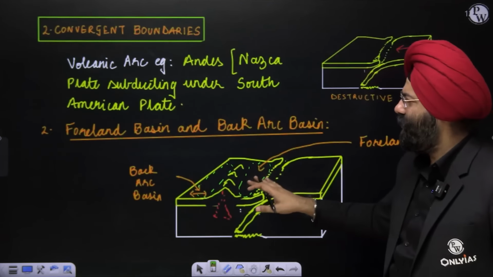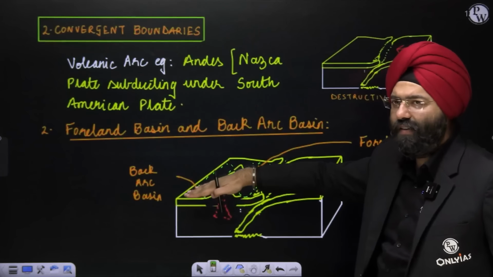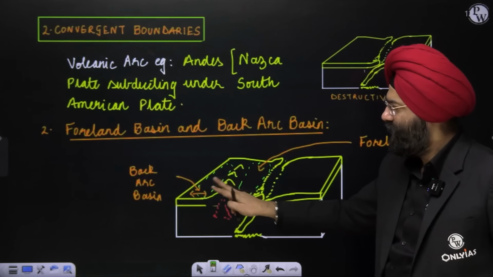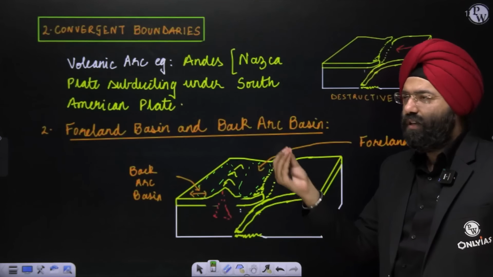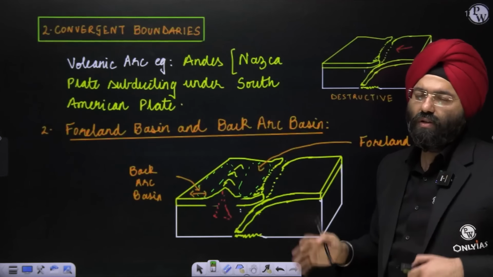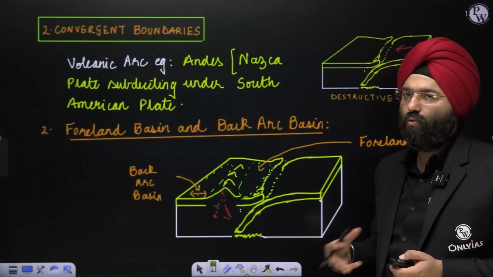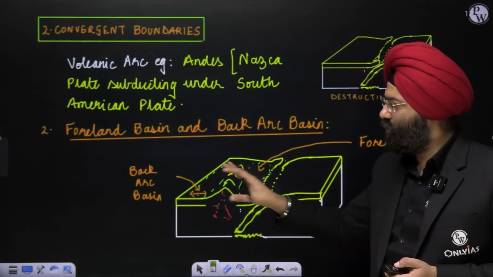So this is again an outcome because this will be a little bit elevated because of the volcanic eruption taking place. These are two basins that are created. These are foreland and back arc basins. These are two things as landforms, you should remember them because this can be asked, because nowadays questions with regard to landforms are being asked. So you should know these two statements.